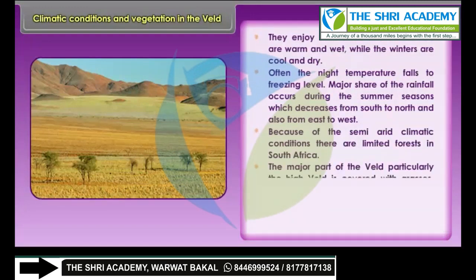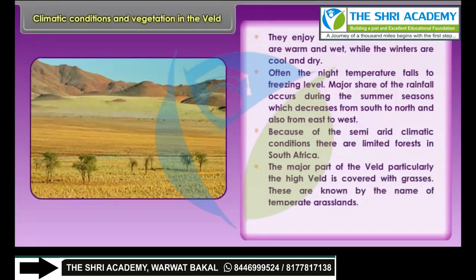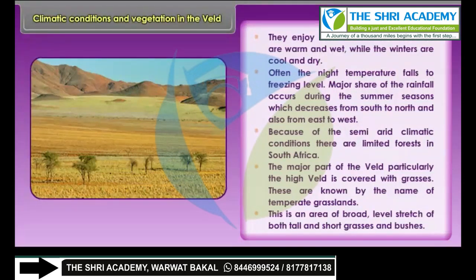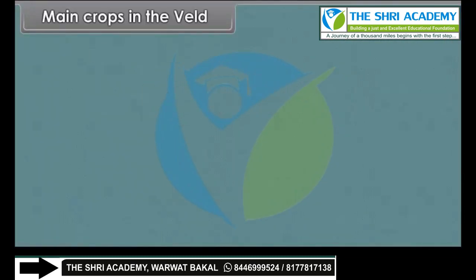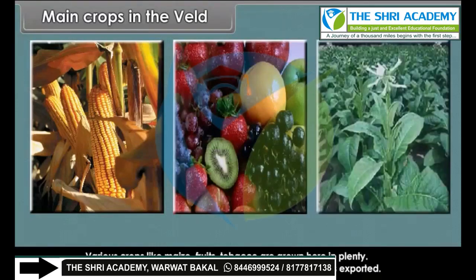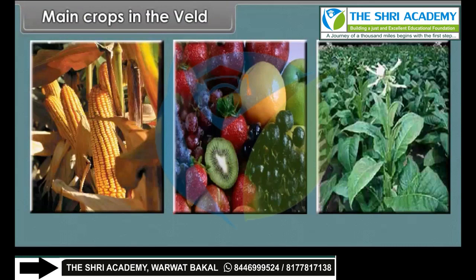The major part of the veld, particularly the high veld, is covered with grasses. These are known by the name of temperate grasslands. This is an area of broad, level stretch of both tall and short grasses and bushes. Main crops in the veld. Various crops like maize, fruits, tobacco are grown here in plenty. Maize is the chief cash crop and large quantity of maize is exported. So, the area is known as Maize Triangle.